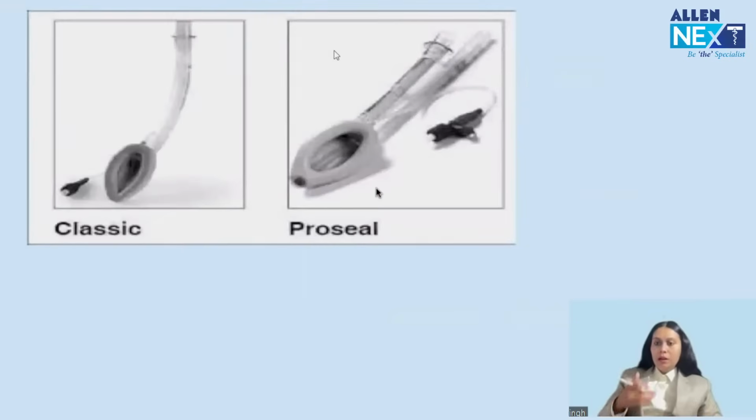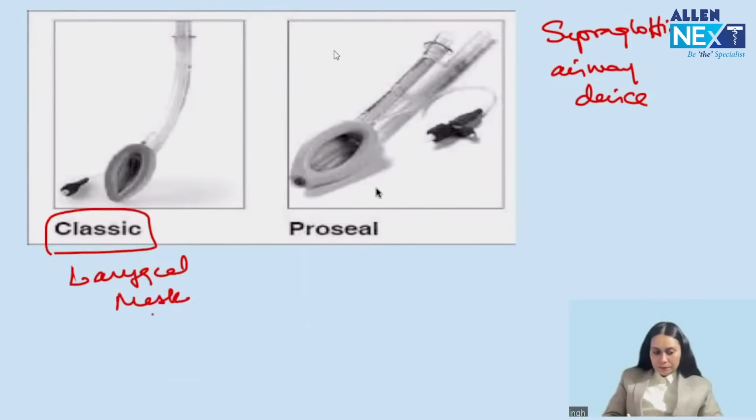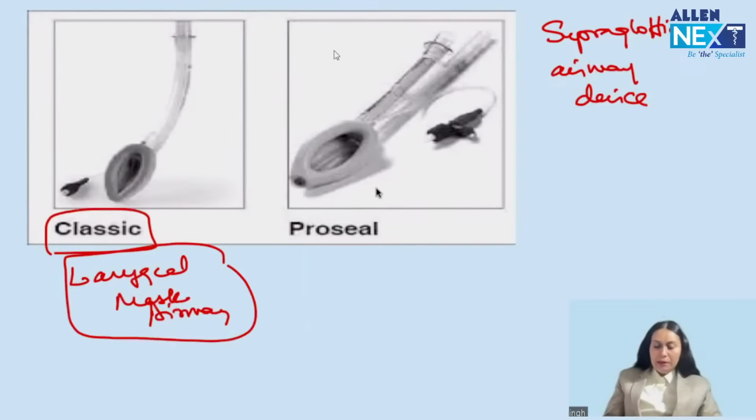So next point. Another advanced airway device. This is your supraglottic airway device. I would show you there is an image of two supraglottic airway devices. This is LMA classic, laryngeal mask airway, or we call it LMA classic.